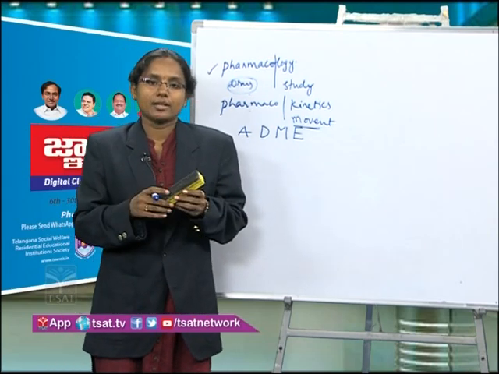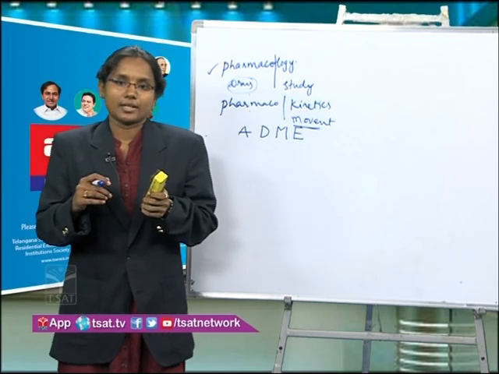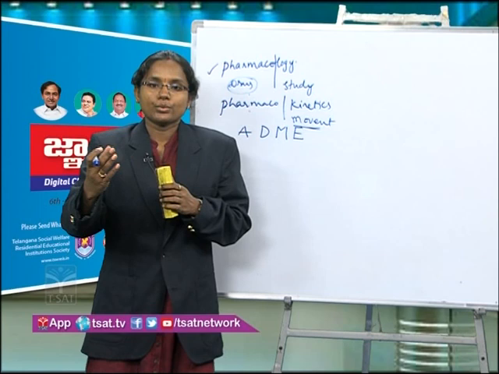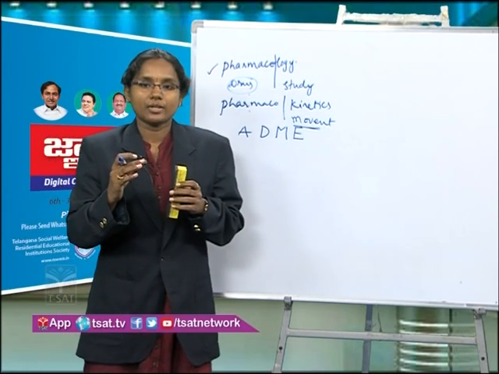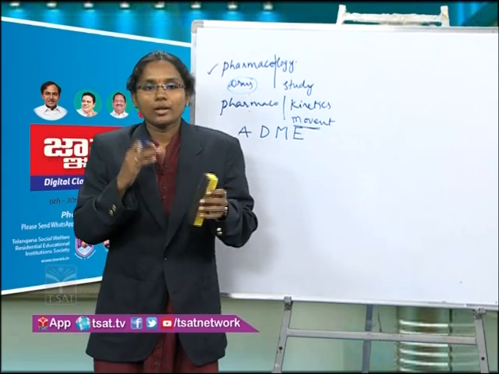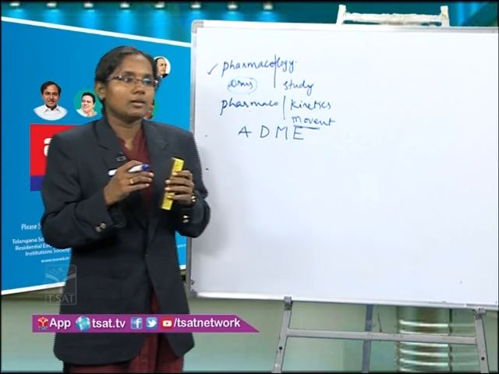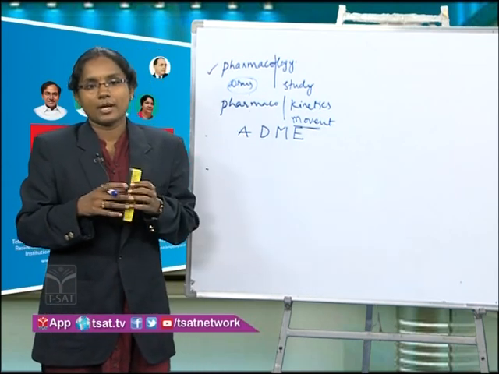If a drug is taken orally, the drug will be absorbed through the intestines and move to the liver, where it undergoes metabolism, which is called the first pass effect. Then it will be released into the bloodstream. So in oral drugs, the bioavailability is less because of this first pass effect.